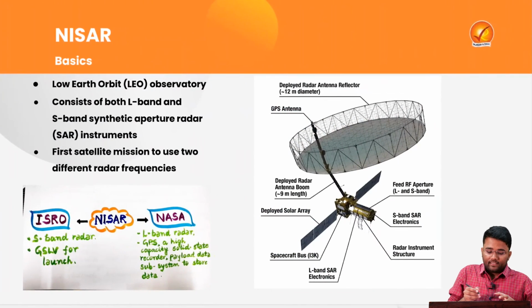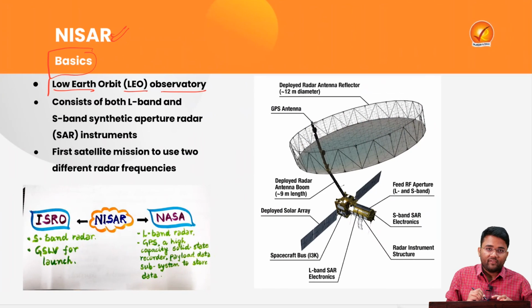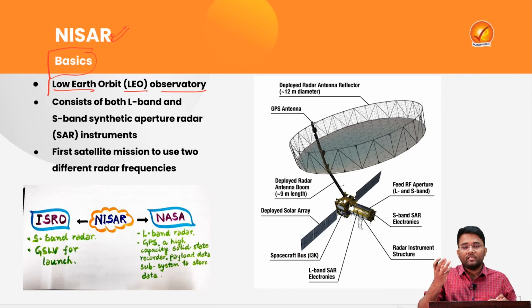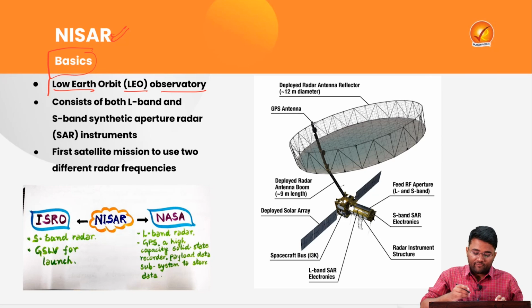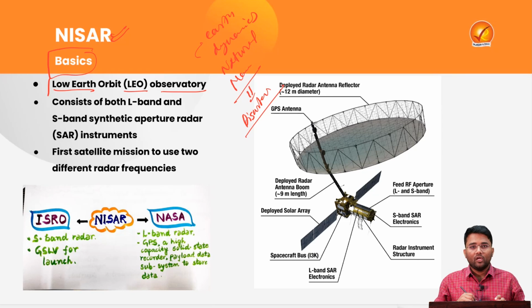So first let's understand the basics of this NISAR. This is a low earth orbit observatory which will be observing the phenomena that take place on the earth's surface. It will be observing the earth dynamics, various natural and man-made phenomena, which can also be in the form of various disasters, etc. So mainly it is an earth observation satellite.